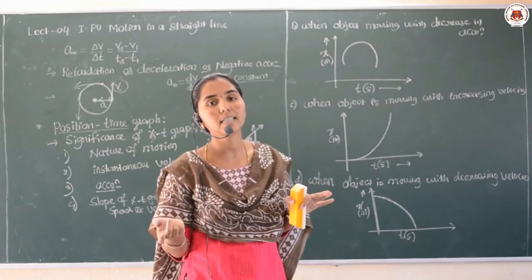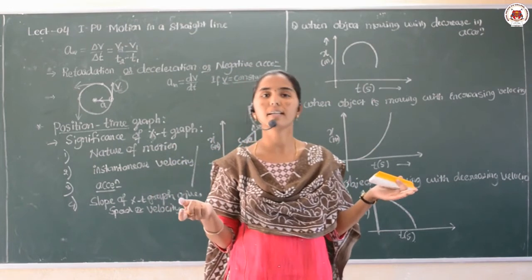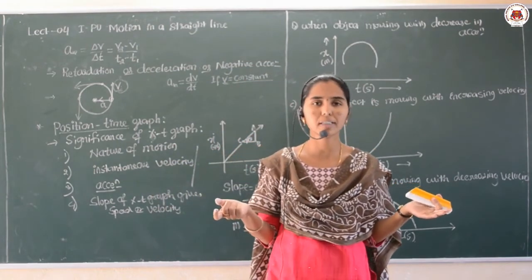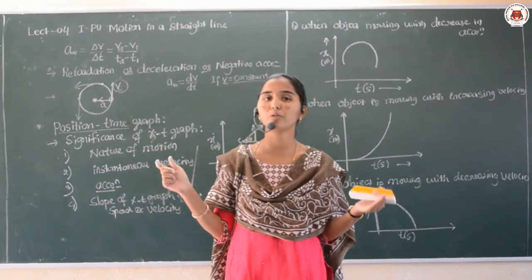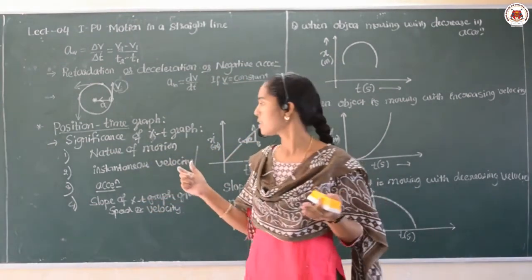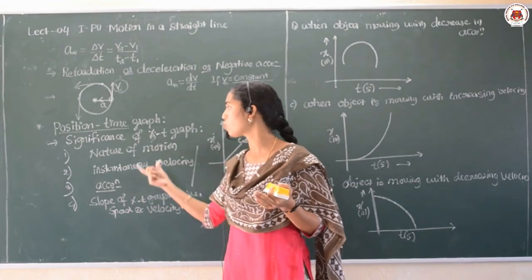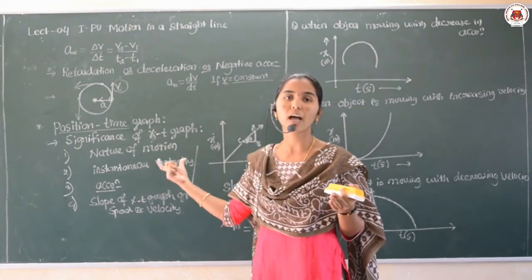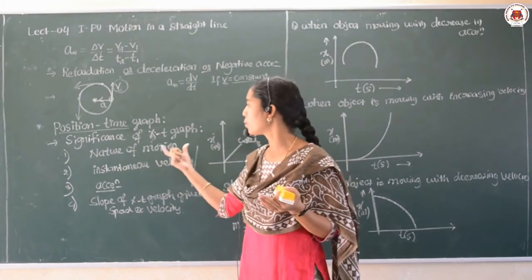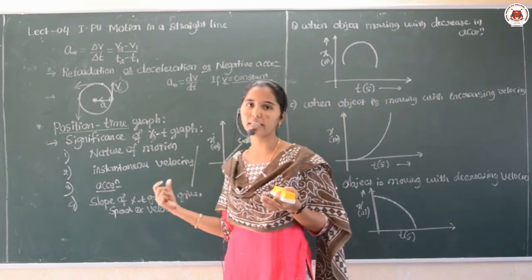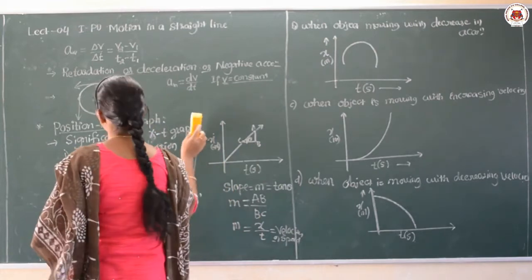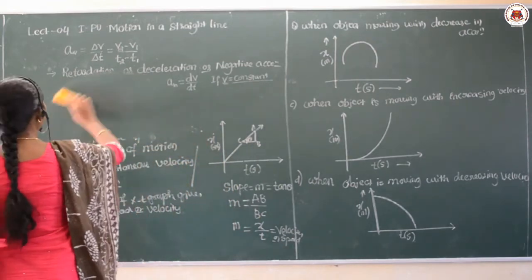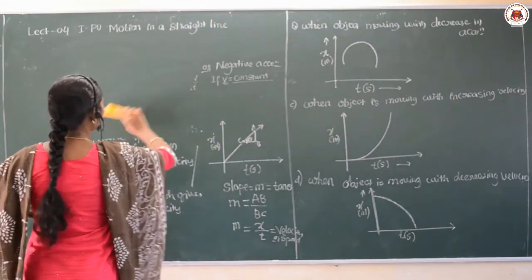Increasing acceleration is different, and decreasing acceleration is different. Like this, the position time graph changes for the different motion of the object. And we came to know the significance or importance of the position time graph. Then now let us move to the next graph, that is the velocity time graph.